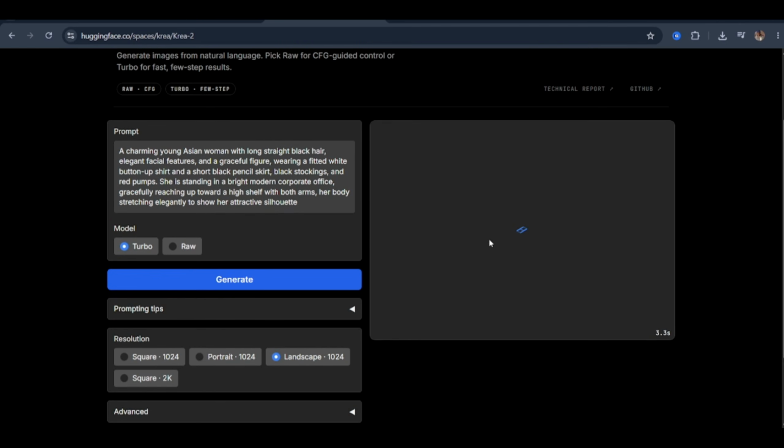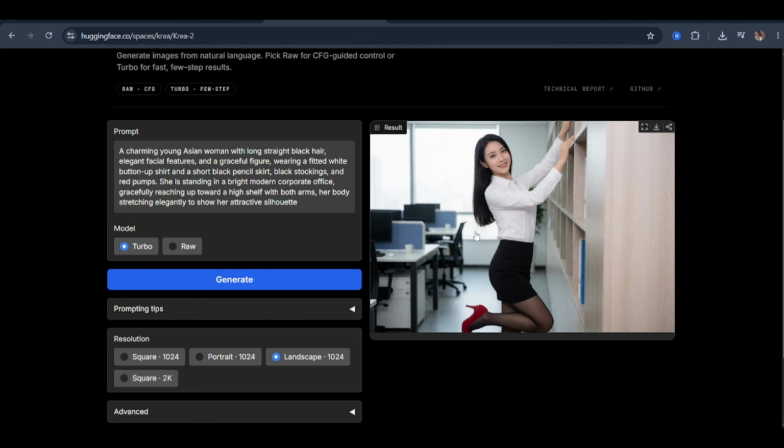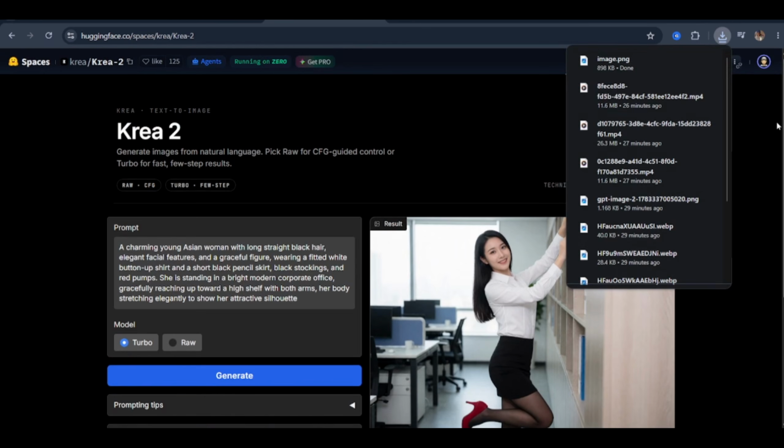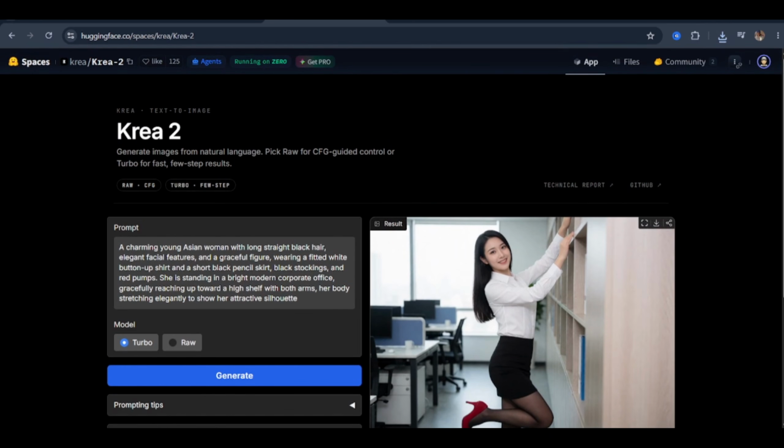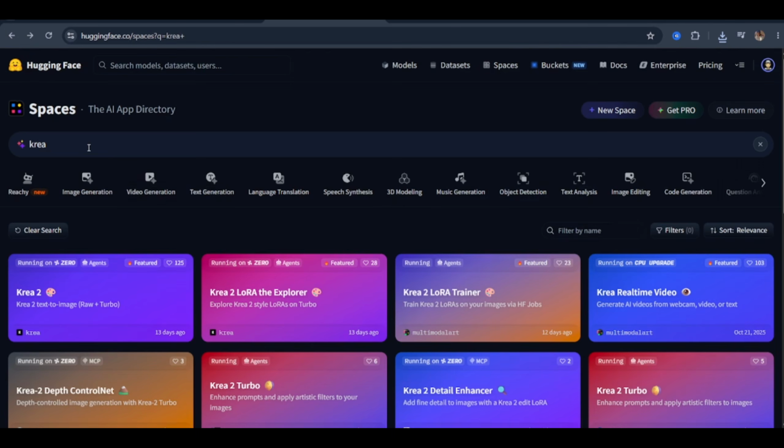And here is the result. And look at this output. The background office environment is beautifully rendered. You can see the shelving detail, the ambient lighting, the full spatial depth of the scene. The character is reaching toward the top right corner of the shelf exactly as the prompt described. The red shoes, the skirt, the overall composition, every detail in the prompt has been accurately interpreted and visually rendered. No hand distortion, no anatomical glitches. Clean, consistent, cinematic output from a completely free Hugging Face model. This is exactly the kind of hidden gem I'm always hunting for.